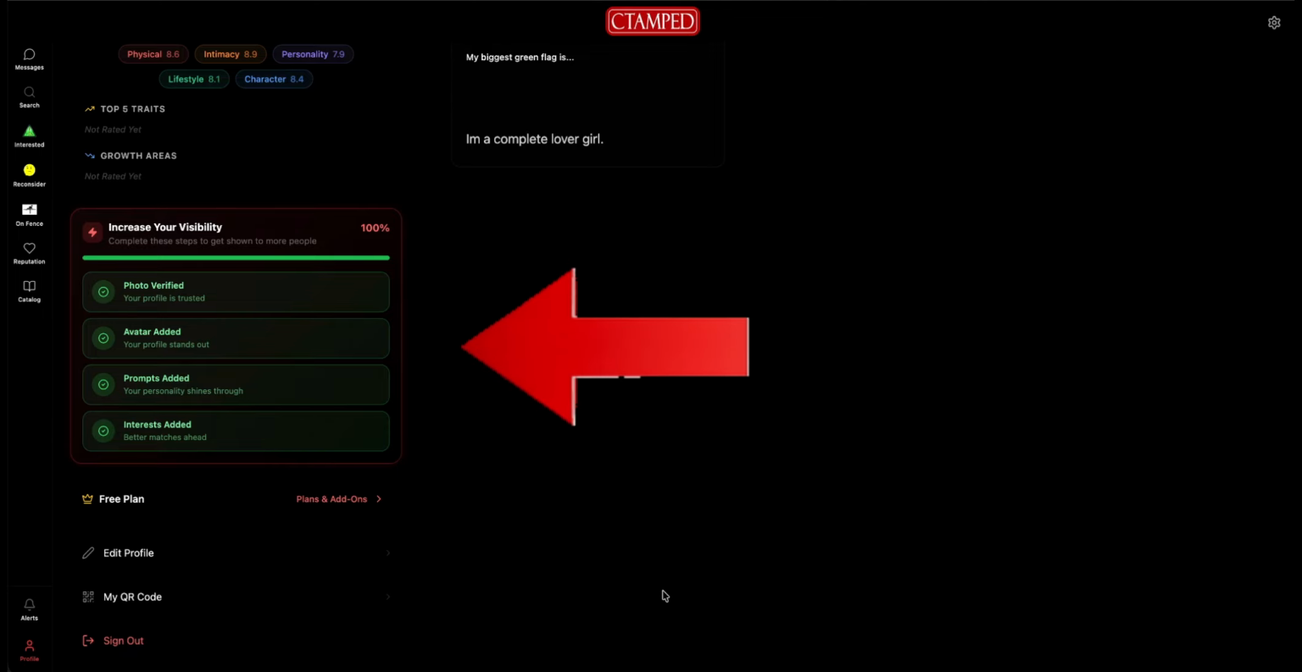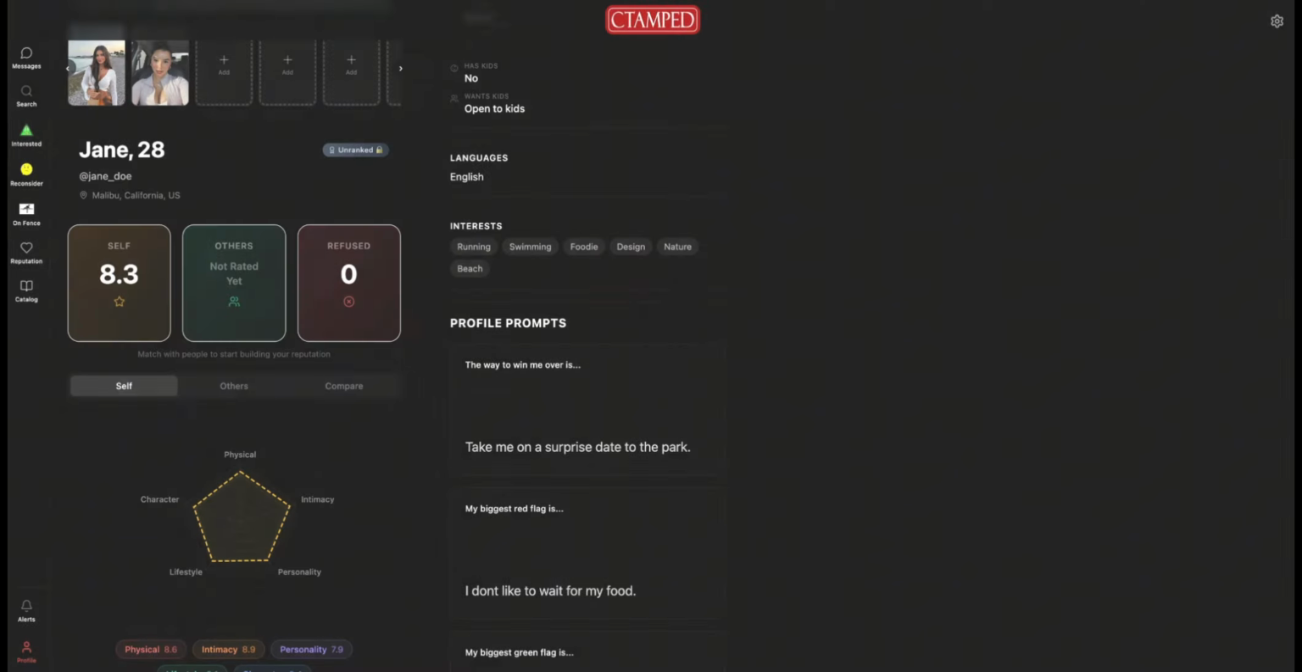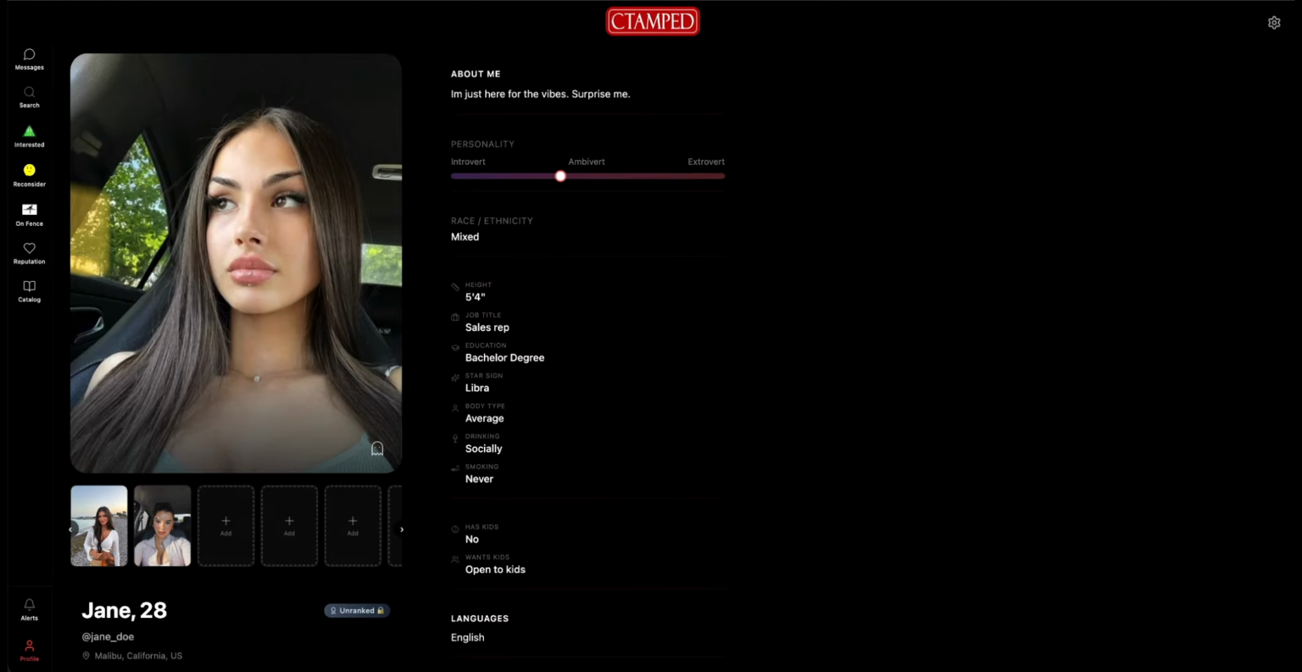Notice now how your profile has 4 green check marks and is 100%. This is great. And now scrolling up, your profile looks a lot better. Now this is done. Let's go back to the home screen/search screen.